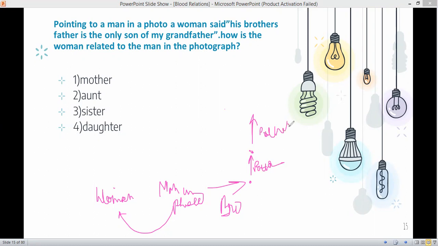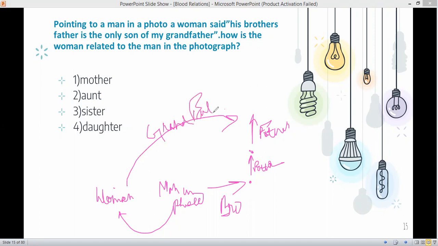So here again it will be father. How is the woman related to the man in the photograph? So his brother's father is the only son of my grandfather, woman's grandfather, this particular grandfather.